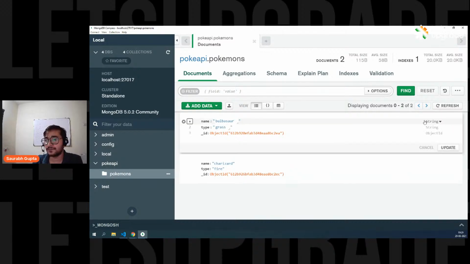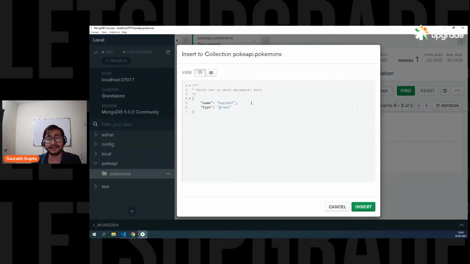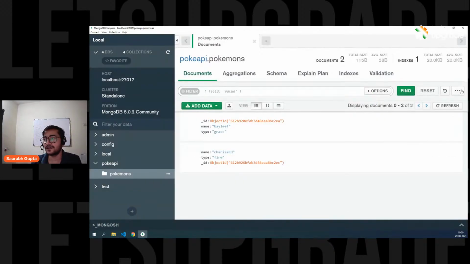If you want, click on edit and you can change the name. Like, let's say I say bay leaf. Totally up to you. Update. So you can simply update it like this. Click on edit, edit it, copy it, paste it somewhere, clone it. If I click on clone, a copy will be created. See, like this. I can change the names and insert it again. But I don't want it right now, so that's fine. Or finally I can delete, if I want. That's it. So Compass basically gives you a simple way of working with things.